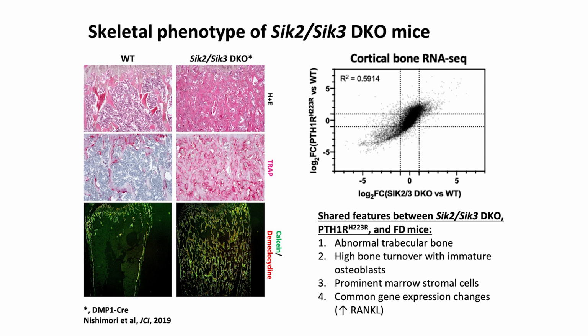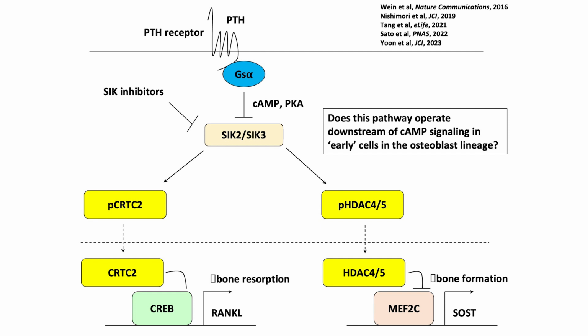So there are many shared features between the phenotypes in bone seen with SIK2/3 gene deletion, constitutive activation of the PTH receptor, and of course, hyperactivation of cyclic AMP signaling due to these activating mutations in GS alpha, which are listed here. And at the molecular level, as Yingzi mentioned, we saw dramatic induction of genes in the Wnt beta-catenin pathway, as well as very high levels of RANK ligand that's driving the differentiation of all these osteoclasts. So this, along with other data that I don't have time to summarize, has led us to develop this model, which is schematized here.